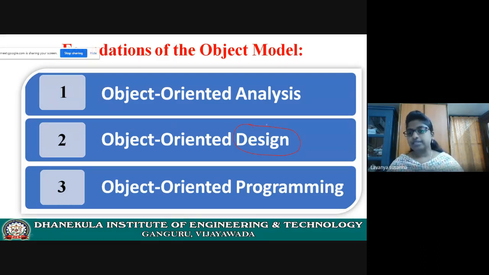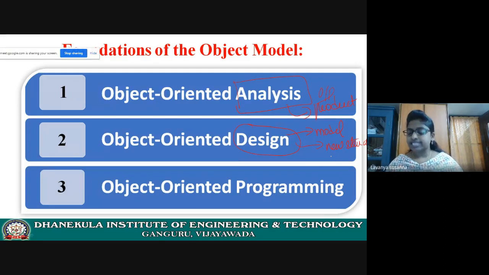In design phase, see, in analysis phase, you will get some product, right? In analysis phase, you will get some product. That product or output will serve as a model for the design phase. In design phase, what are you doing? You are modeling. In design phase, you are modeling. That means you are modeling some new structure.